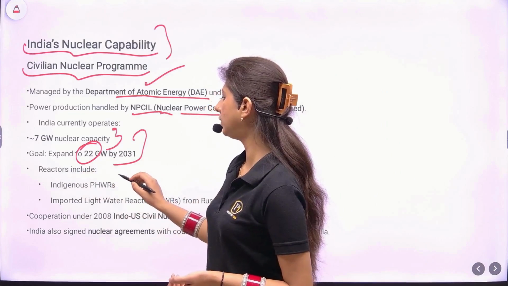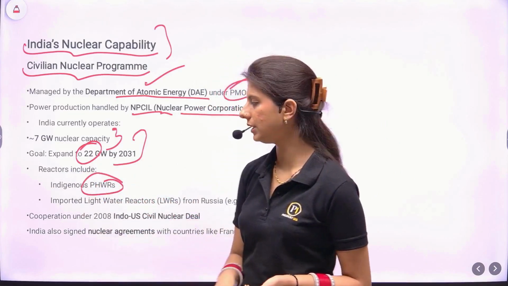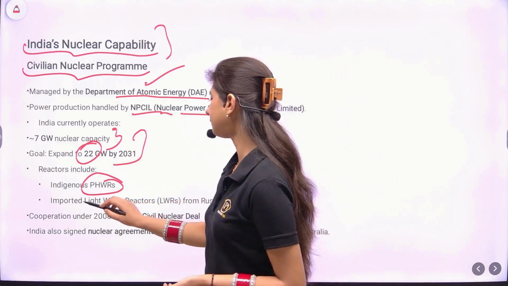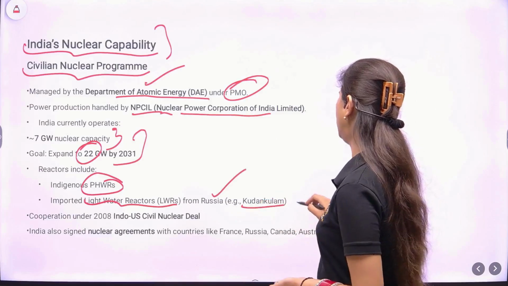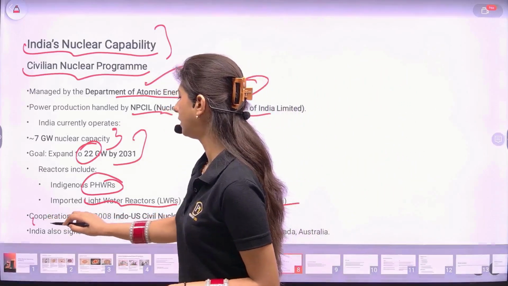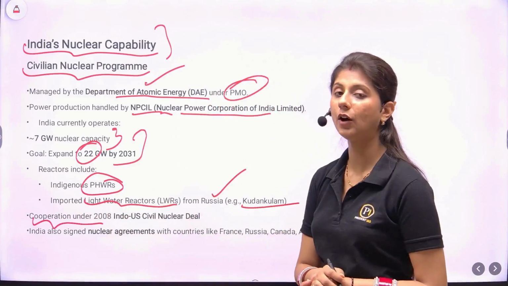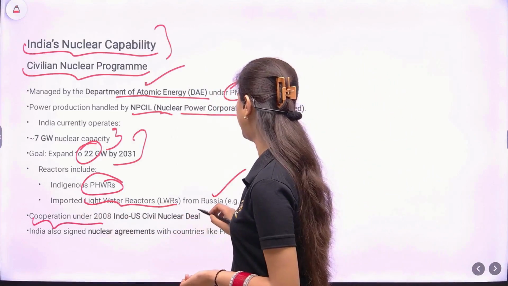The reactors include indigenous pressurized heavy water reactors. We have some imported light water reactors as well, which are from Russia in Kudankulam. Next, the cooperation under the 2008 Indo-US Civil Nuclear Deal.